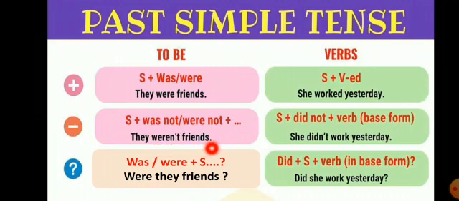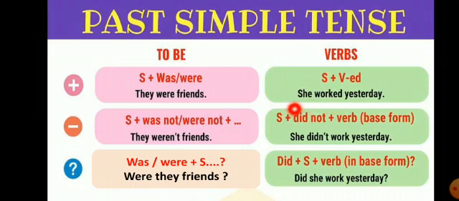In negative sentences, just after the helping verb, we put not. See the next: was and were plus subject, then verb, then object. So here were is the helping verb, so that we have used first, then they, then friends, then the interrogation mark. So, were they friends? Now come to the next example: subject, verb, object.